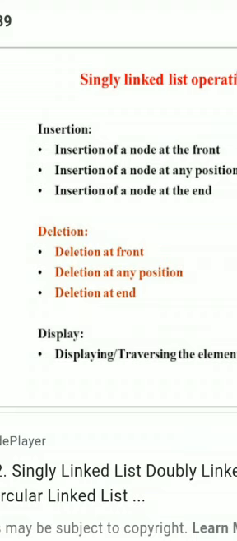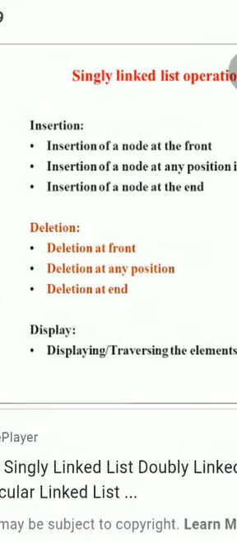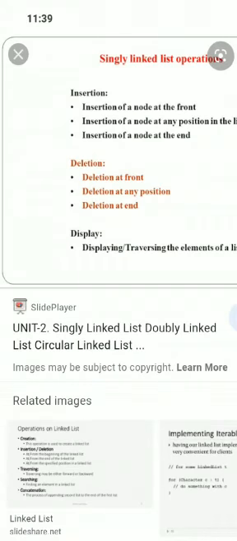Traversing is nothing but starting with the very first position, that means from the head node, and reaching the last position, where the particular node's link field contains the null pointer. After that, we can merge two different linked lists. We can sort the data elements of the linked list. We can search for a particular data element stored in the linked list. So these are the different operations we perform on the single linked list.